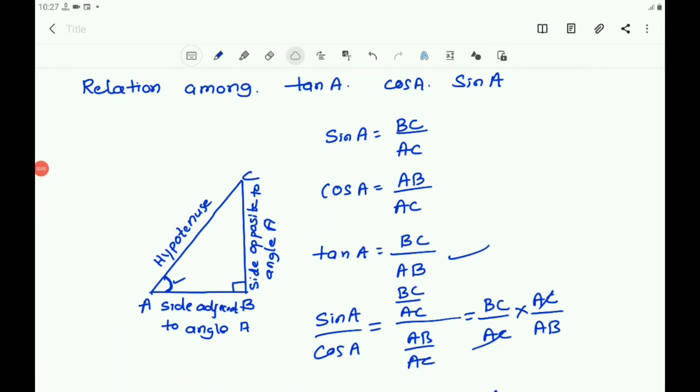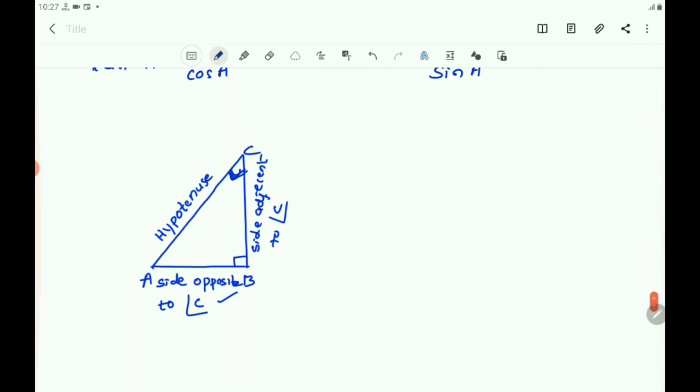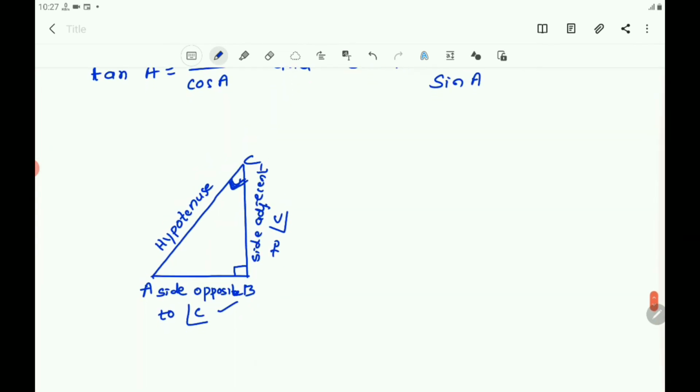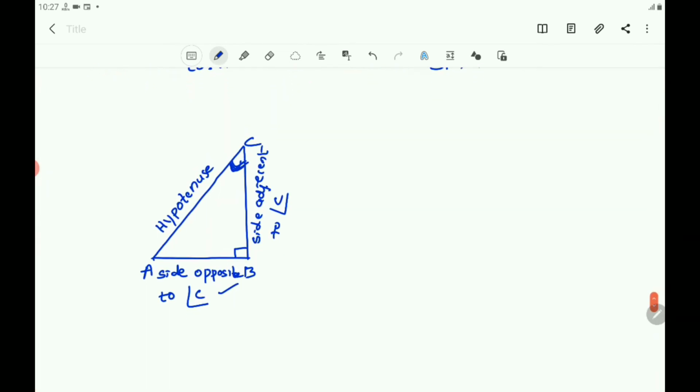Here we wrote the trigonometric ratios for angle A. Now let us try to write the trigonometric ratios for angle C, and let us write one by one.